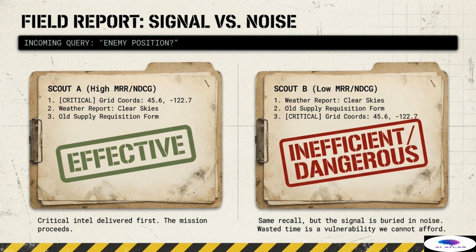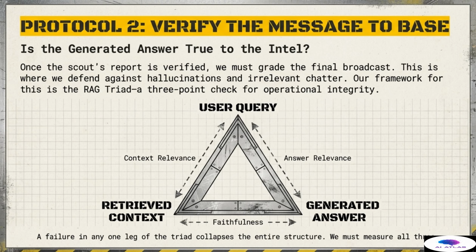High-ranking metrics ensure we are not just finding the intel, but delivering it in the most immediate and actionable format possible. Once we have audited the Scout's reports and verified retrieval integrity, we transition to Protocol 2, verifying the message to base. This is where we grade the final broadcast generated by the comms officer, the LLM.